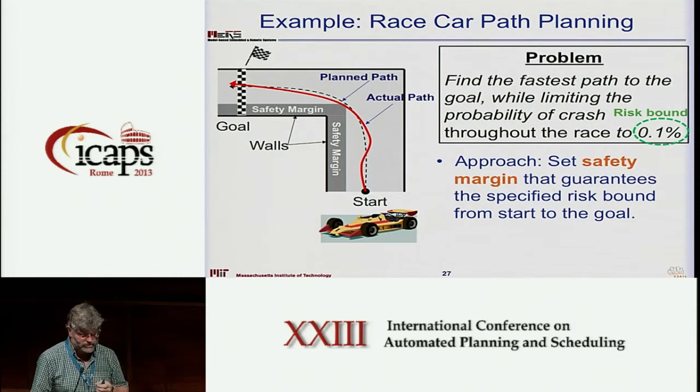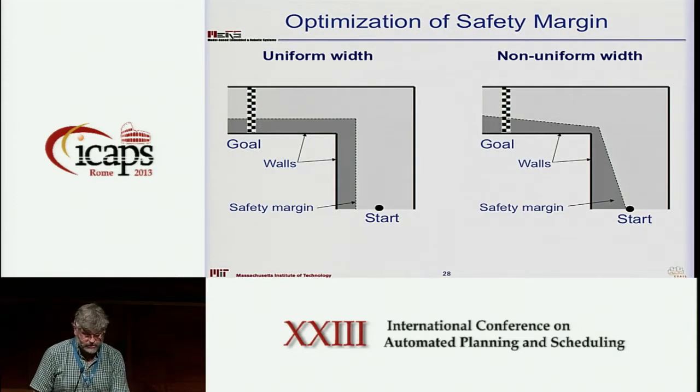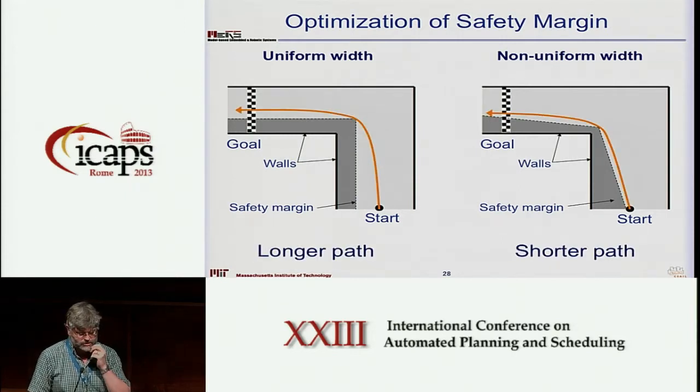And here's an example of a safety margin where we just stay away from the curb at the same distance. Not a particularly good strategy in terms of crossing the finish line. Instead, the strategy we could take is that we cut the corners. And if we cut the corners, then we can cross the finish line much faster than if we have a uniform margin. And the thing to note is that the probability of failure is roughly the area of that safety margin, and the area of those two different regions are the same. So there's an infinite space of possible safety margins that we can consider, as long as all of them have an integral which is within the bound of risk that the user has specified.